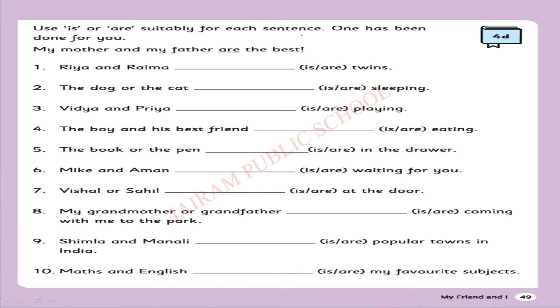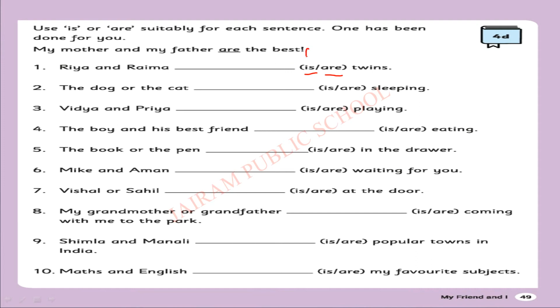4D activity. Use "is" or "are" suitably for each sentence. One has been done for you. So we have to use either "is" or "are". How can we use that? Yes, I'll tell you. "Is" indicates singular. "Are" means plural.